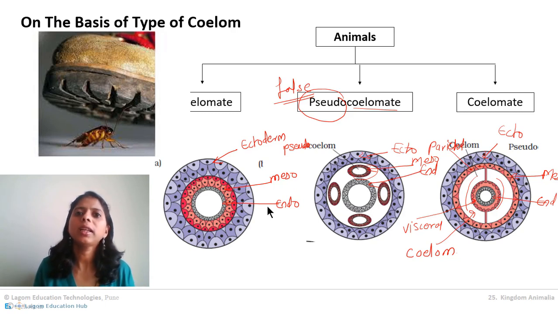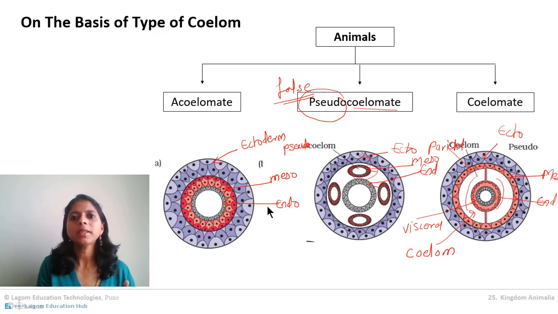So they will easily get crushed and killed. So acoelomate, primitive animals, don't have proper coelom, so no proper organ development, and whatever organs are there, they don't have protection properly. Then in the pseudocoelomate animals also, this cavity is fluid filled, as well as only few patches of mesoderm.